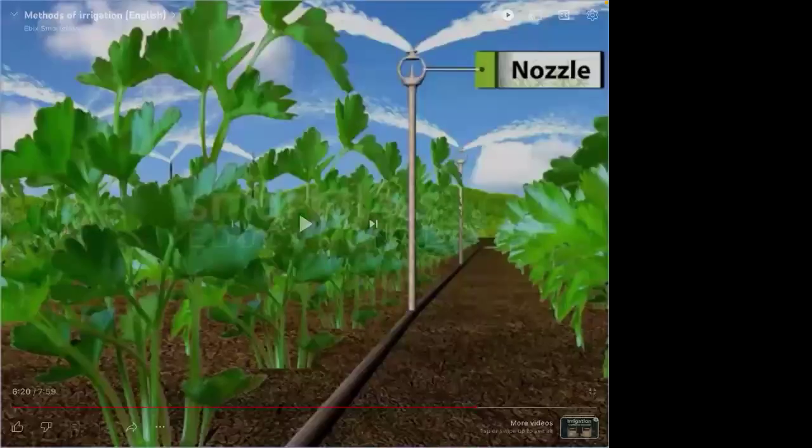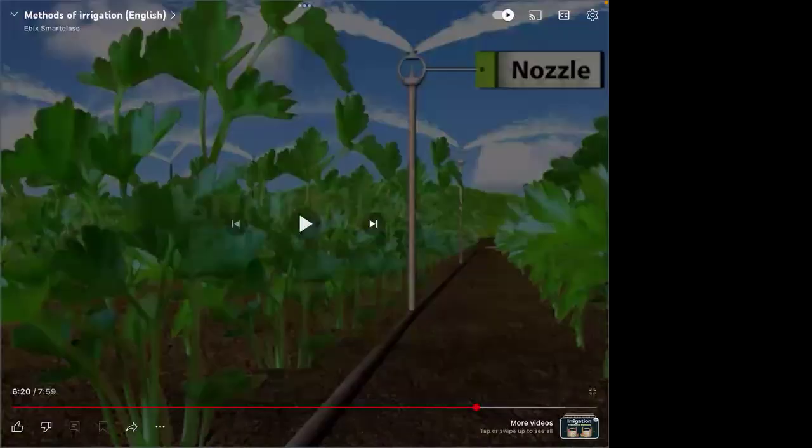On the top. Install. See, this is the main line. From the main line, water will be reached to all these connected lines in the field.